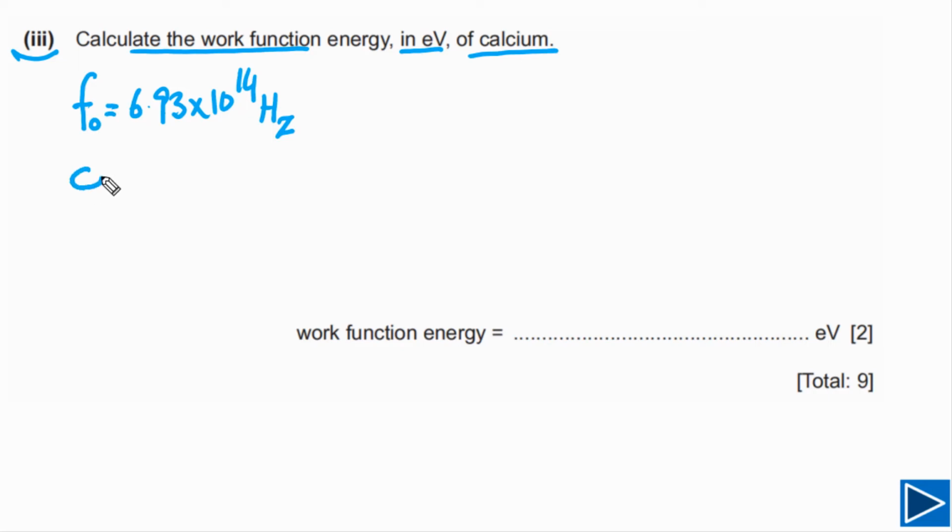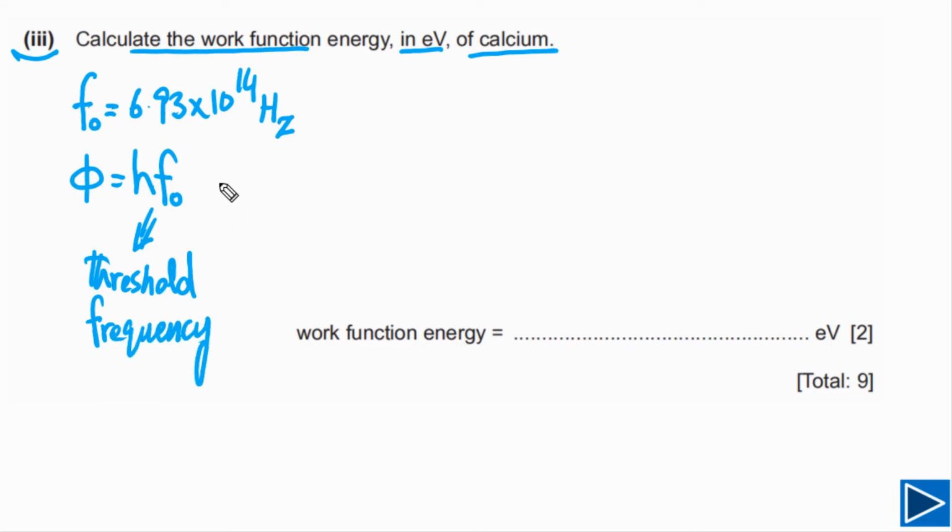For this question, we need to calculate the work function energy, and the work function energy is simply equal to h f naught, where f naught is the threshold frequency. If the threshold frequency is given to us, we can use this formula to calculate the work function energy for any metal.